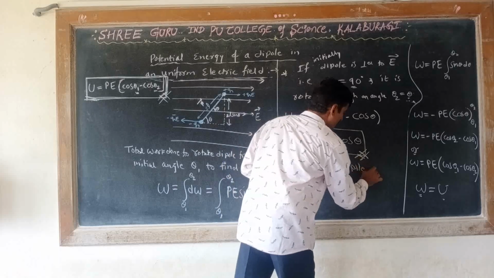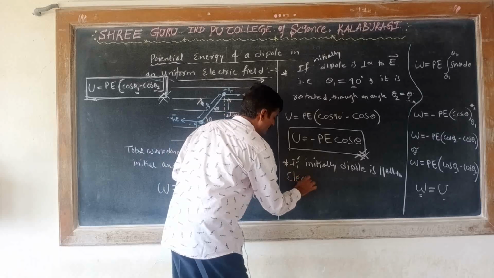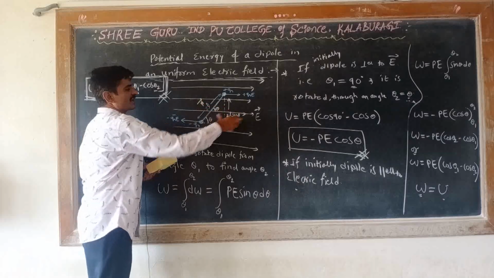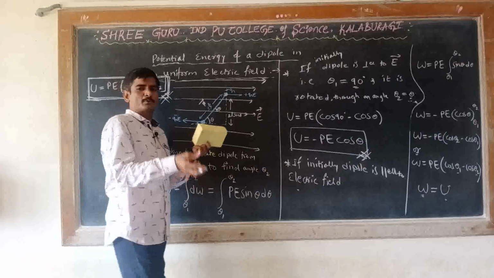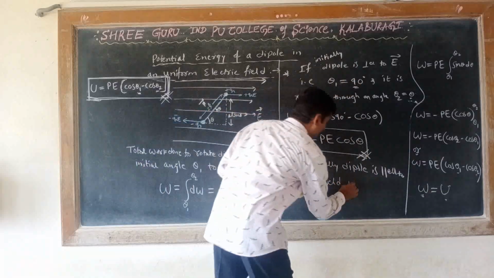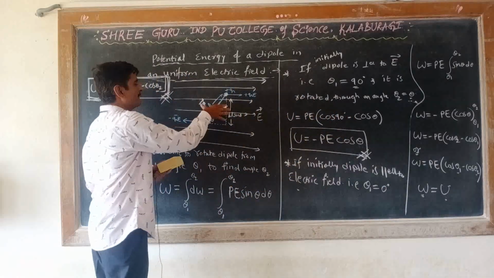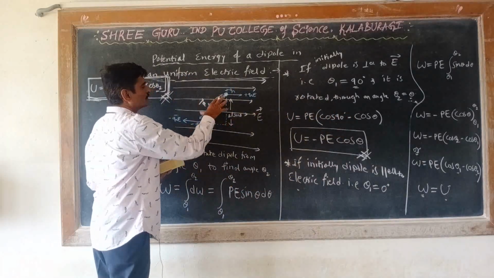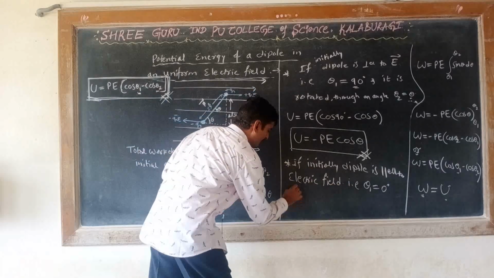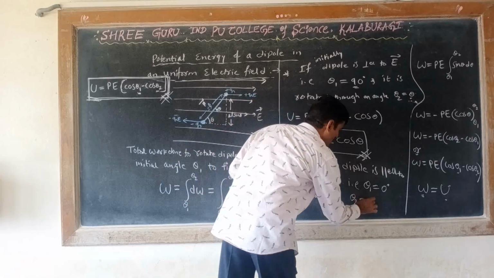If initially the dipole is parallel to the electric field, and from that position the dipole is rotated through an angle theta, then what happens? Theta 1 is taken as 0 degrees, because the dipole is parallel to the electric field. So the angle between the dipole moment and electric field becomes 0, and it is rotated through an angle theta 2 is equal to theta.